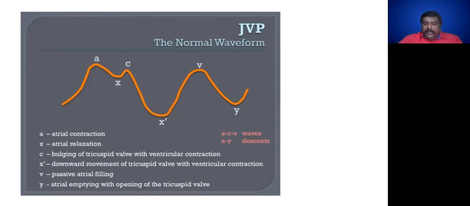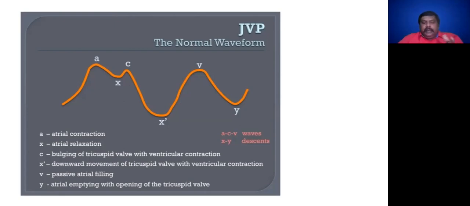The A to X descent is reduced with right ventricular dilatation. It is reversed with tricuspid regurgitation.